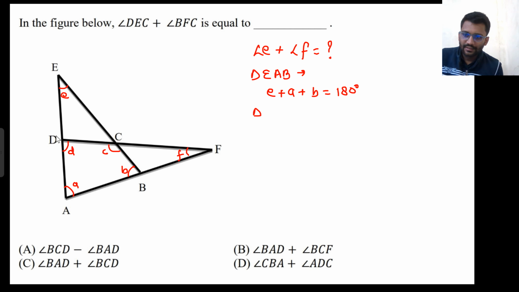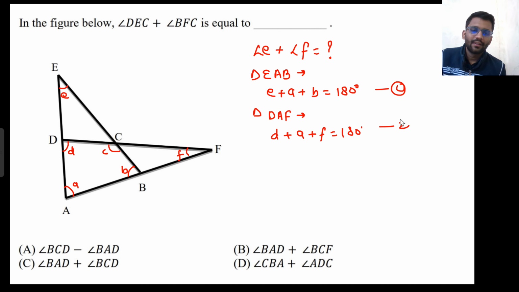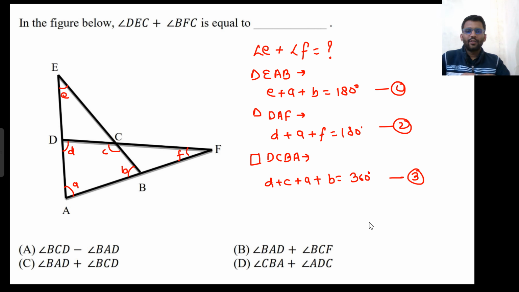Now in triangle DAF, you can see angle D plus A plus F equals 180 degrees. Okay. Now in this structure DCBA, you can see D plus C plus A plus B equals 360 degrees, right? Now you need to find E and F. Here I have E, here I have F. So you need the addition of E and F.